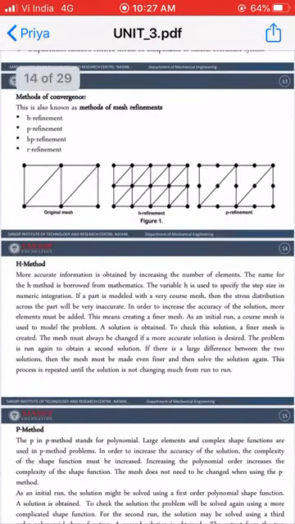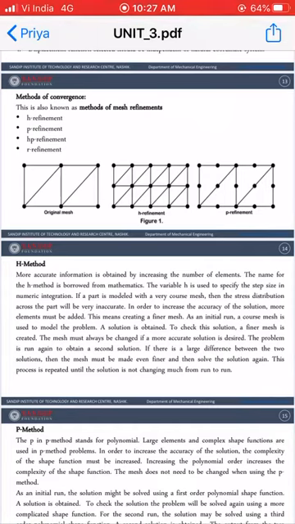So in H refinement, we will increase the number of elements to get the exact solution. The name of this H method is given based on the step size. As in your numerical methods and optimization methods, the step size H is nothing but your step size.